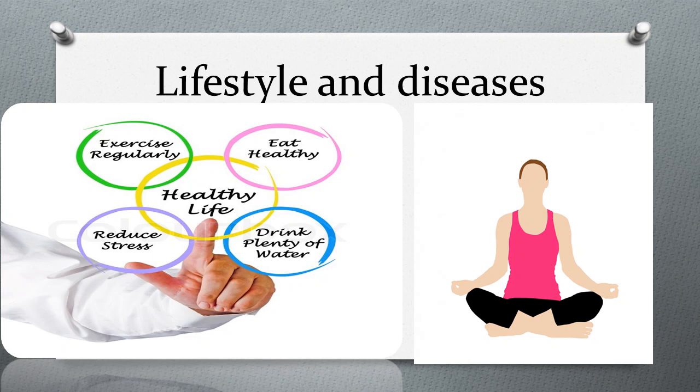Now students, let's see lifestyle and diseases. Lifestyle includes the daily routine and the type of food. Nowadays, habits like staying in bed till late morning and going to bed late at night, frequent changes in meal timing, lack of physical exercise, consumption of junk food, etc., have increased.